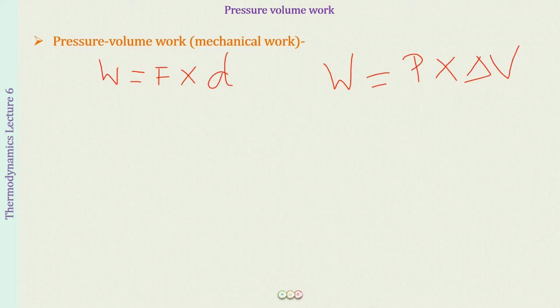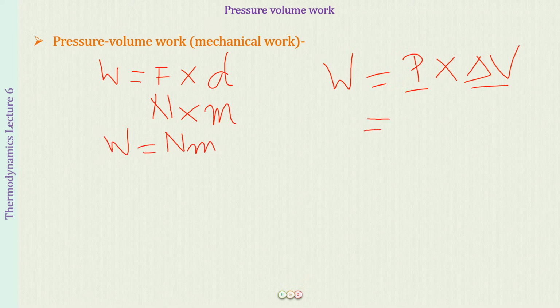So how do we prove that the product of pressure and change in volume is also work? What we can do is compare the units of both of these formulas. So let us do that first of all. We have force in Newton, displacement in meters. So Newton meter is the unit of work, right? And on this side, force upon area is pressure, and this is multiplied by volume. So this is what we have as work.